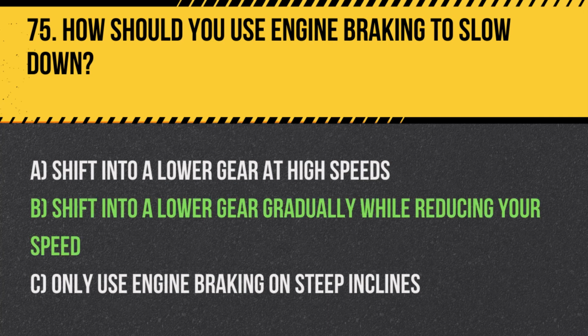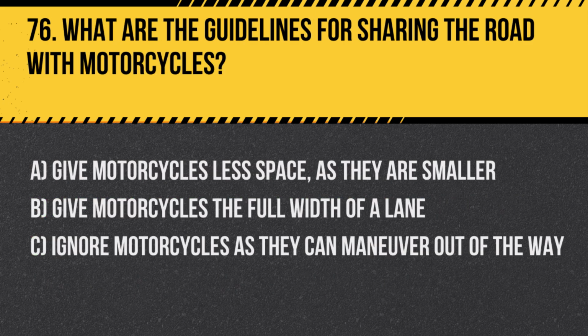Answer. B. Shift into a lower gear gradually while reducing your speed. Engine braking can help control speed without overusing the brakes, especially useful in reducing wear and tear. Question 76. What are the guidelines for sharing the road with motorcycles?